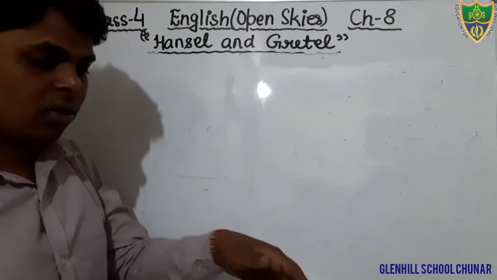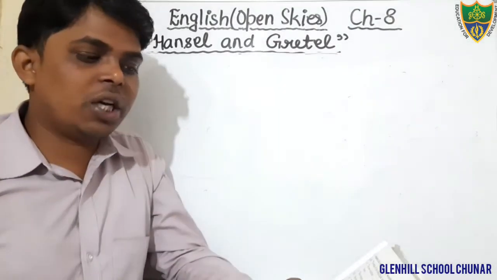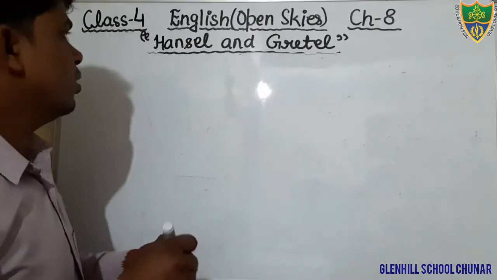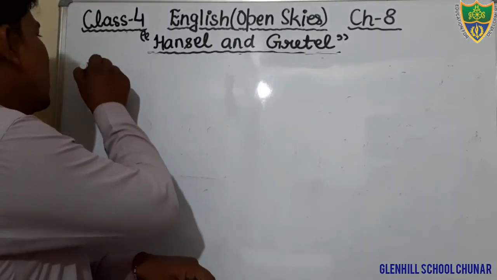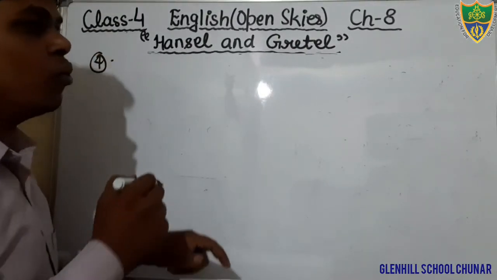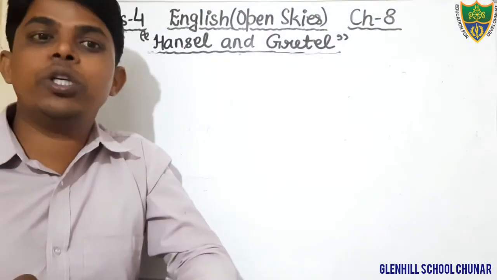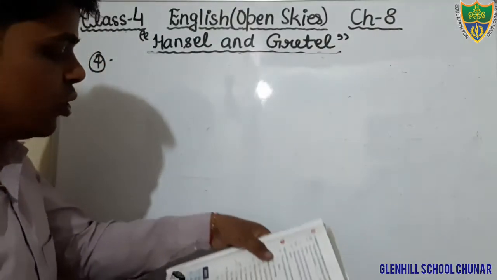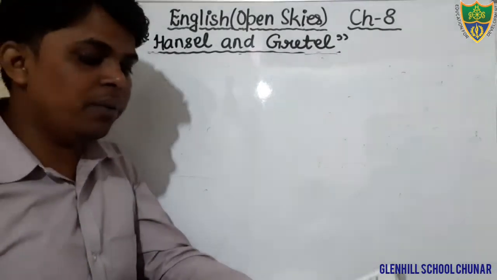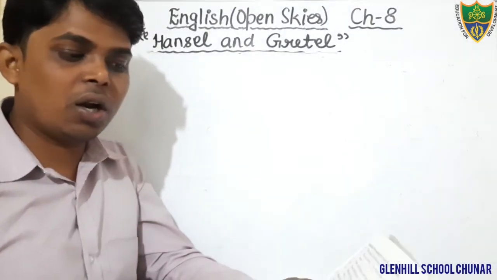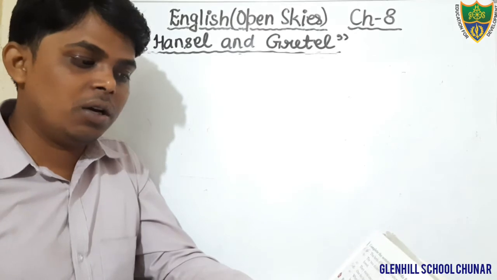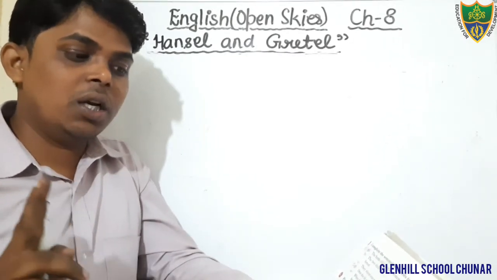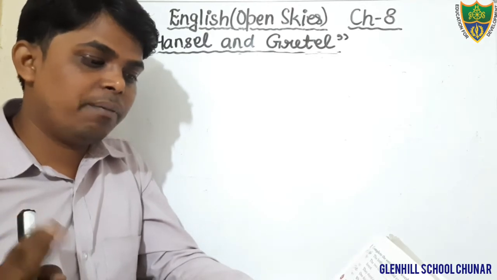Yes, students, put a tick on the correct option to complete the sentences. Dear students, the sentences given are incomplete. You have to complete the sentences by choosing the option given below. Okay, just see, what is the first question? The poor woodcutter lived in a house in the forest alone. Options are given: house, little hut, teeny cottage, big houses.